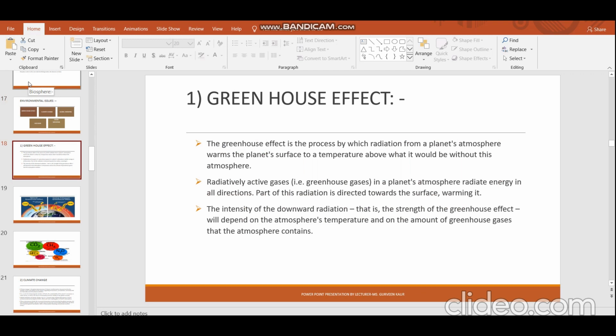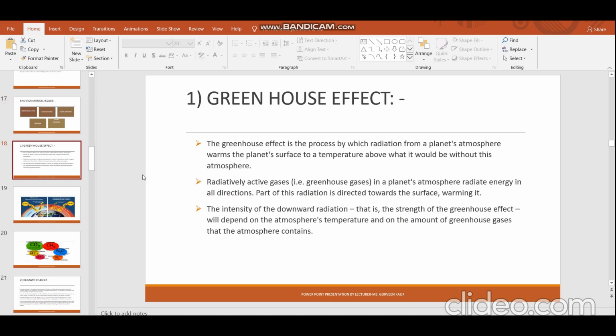Scientists have long proven that the presence of the atmosphere keeps the surface of the planet warmer. If this atmosphere was not present, then the temperature of the earth would be minus 18 degrees Celsius. Basically, what does it mean? That no life will sustain on the earth. No plants, no animals, no living things can sustain on earth. So if we did not have an atmosphere, we would have certain disadvantages or drawbacks. No life would be available on the planet earth.